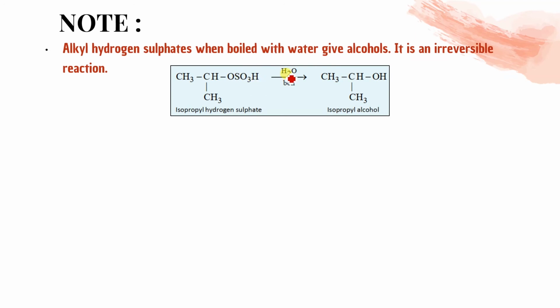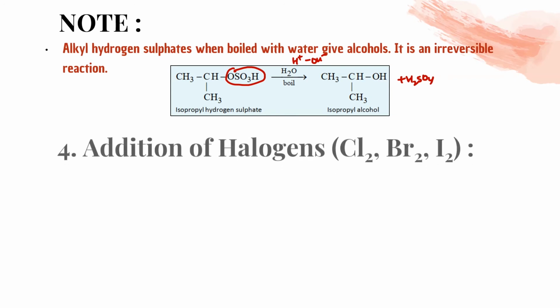So this H2O will give H plus and OH minus. This will come out with H plus to form H2SO4, and this OH minus will attach to this and form isopropyl alcohol. Clear? Any doubt in this? Okay. And it is an irreversible reaction. When we do it with boiling, with hot water, this is an irreversible reaction.